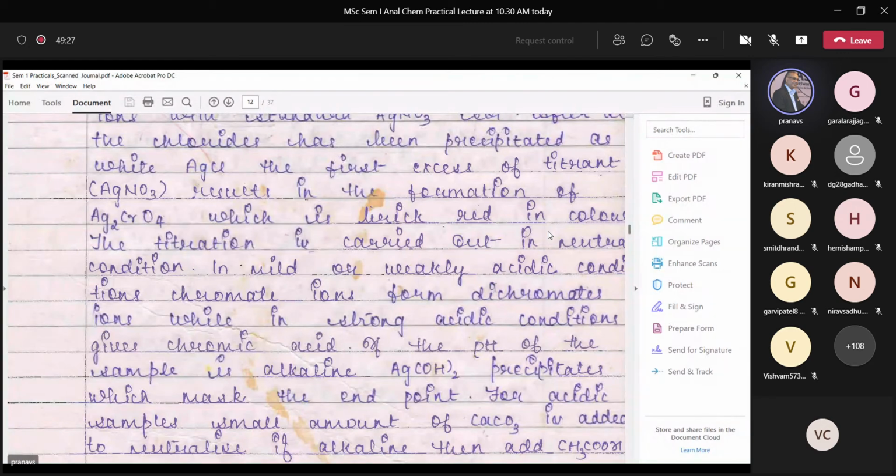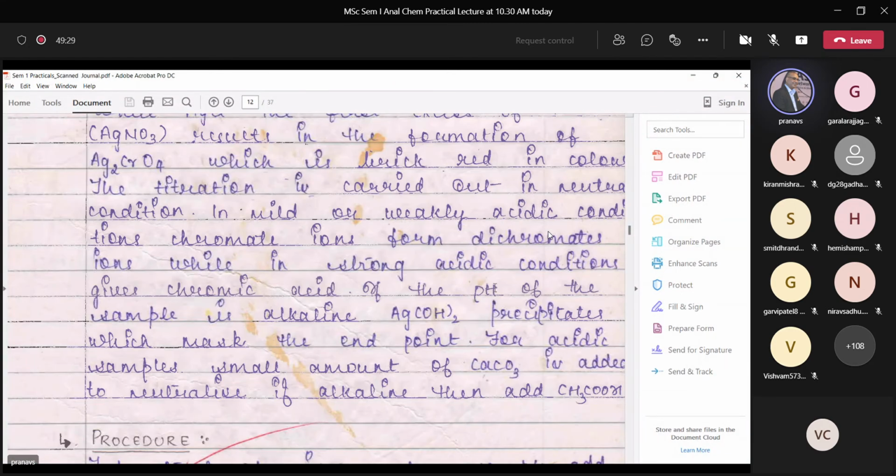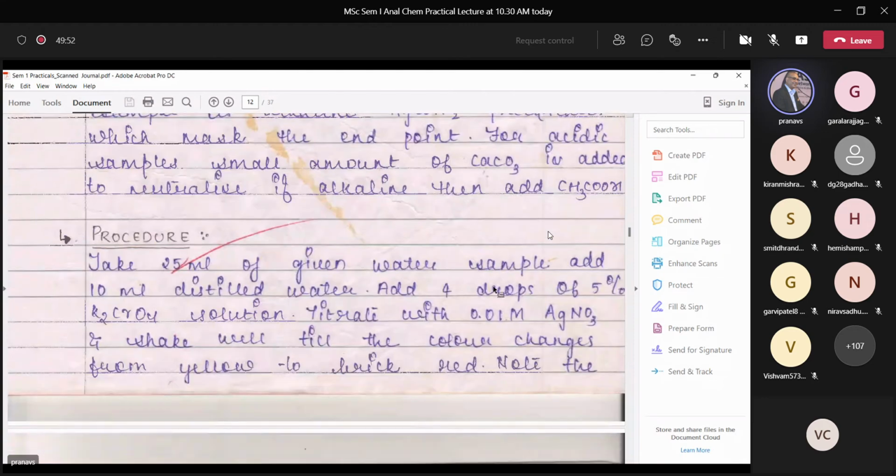Therefore, if the sample is slightly acidic, you add a small amount of base, and if the water sample is slightly alkaline, you add a small amount of acid, so that the pH of the solution is close to pH 7. Only under neutral conditions would the best results be obtained.